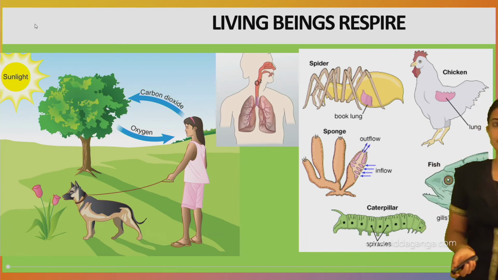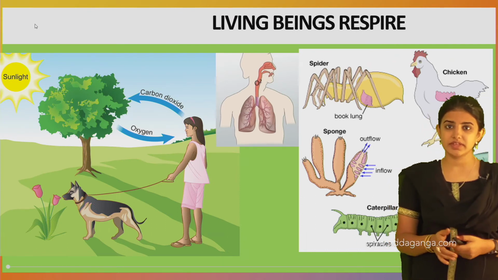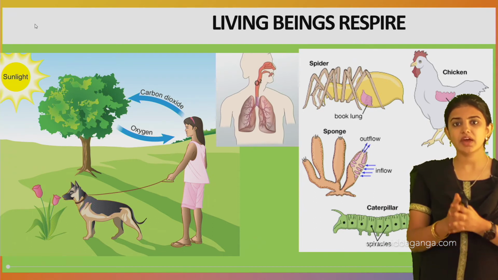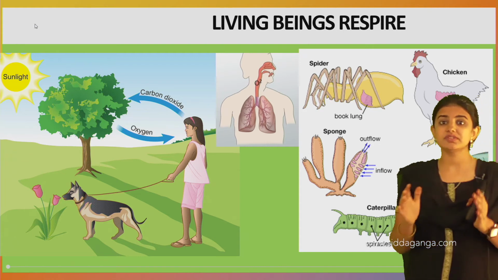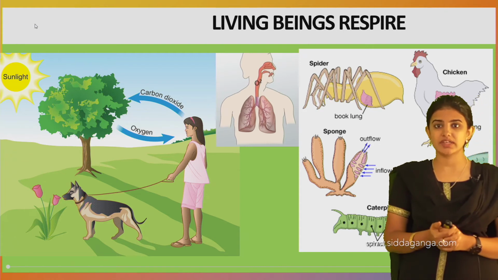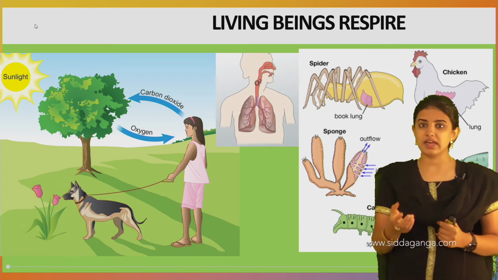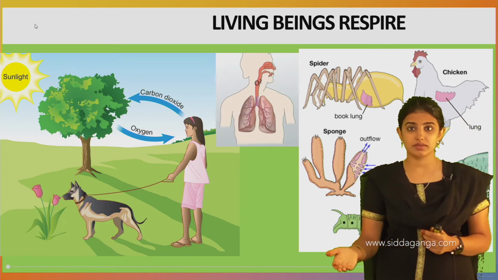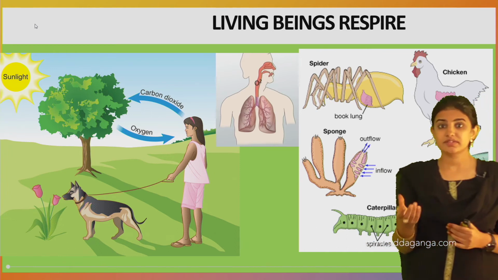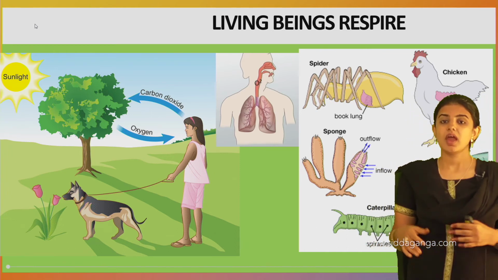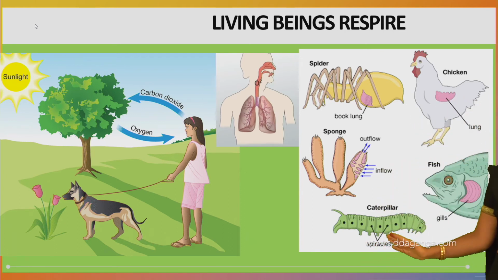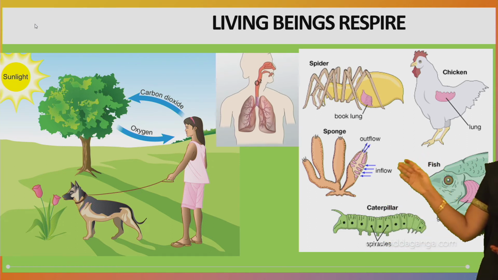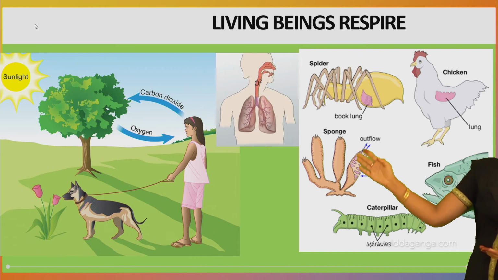living things respire. As we all know, all living things respire, and when we hear the term respiration, there are some organisms which have different respiratory organs. For example, in human beings, lungs are present, and even the earthworm respires through its skin. Fishes respire through the gills, and spiracles are present in the caterpillar, lungs are present in the hen, and book lungs are present in the spider, and